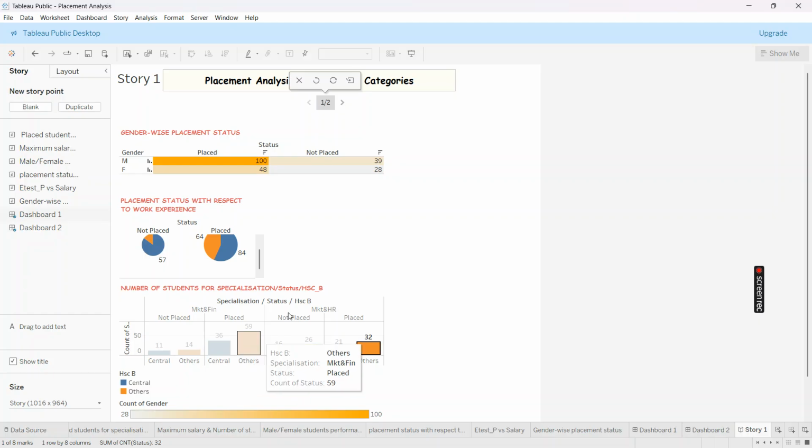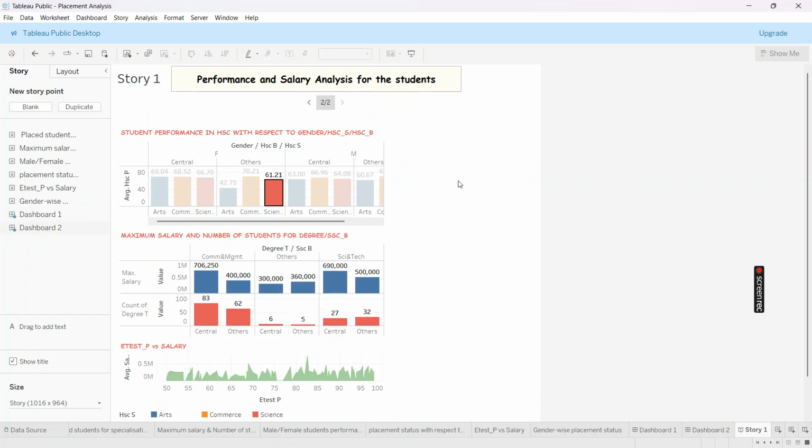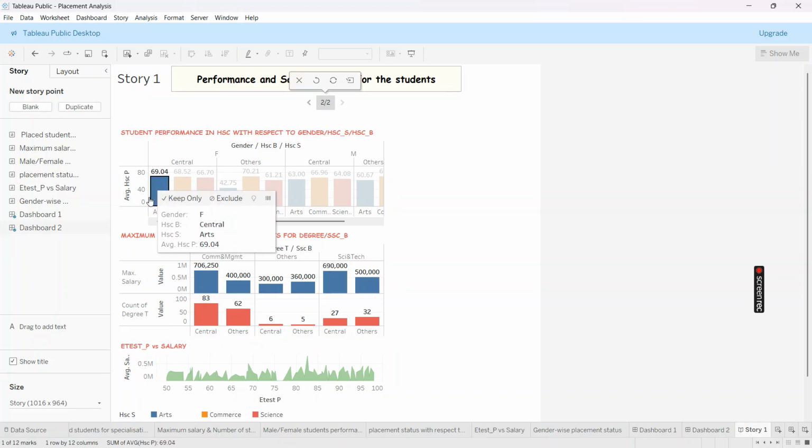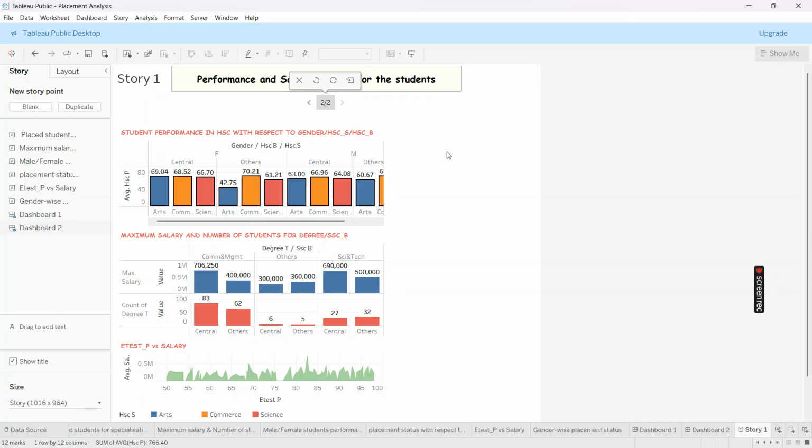So the next question is, we need to analyze the student performance with respect to gender, HSC group and HSC board. So we have three groups: arts, commerce and science, and we have two boards, central and others in HSC.